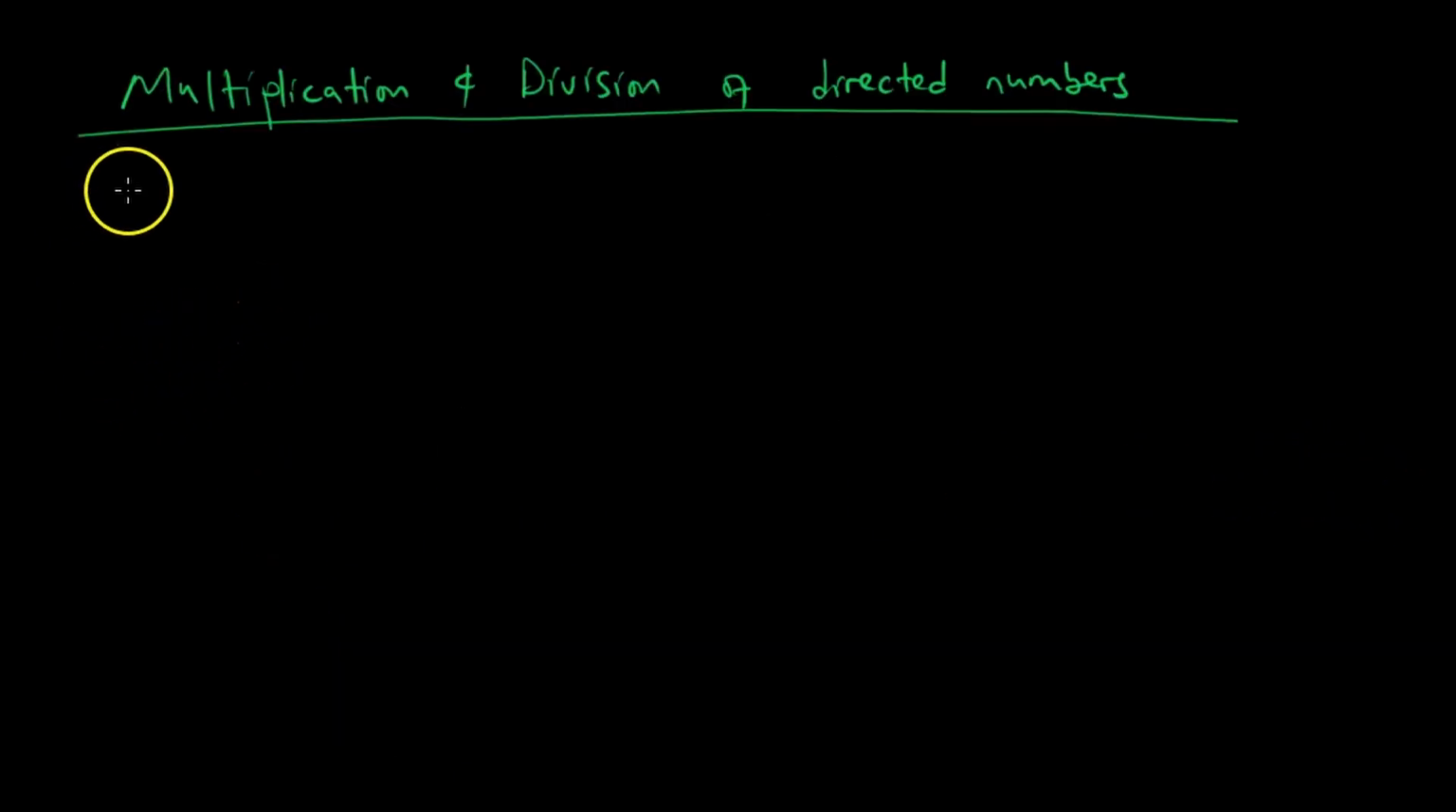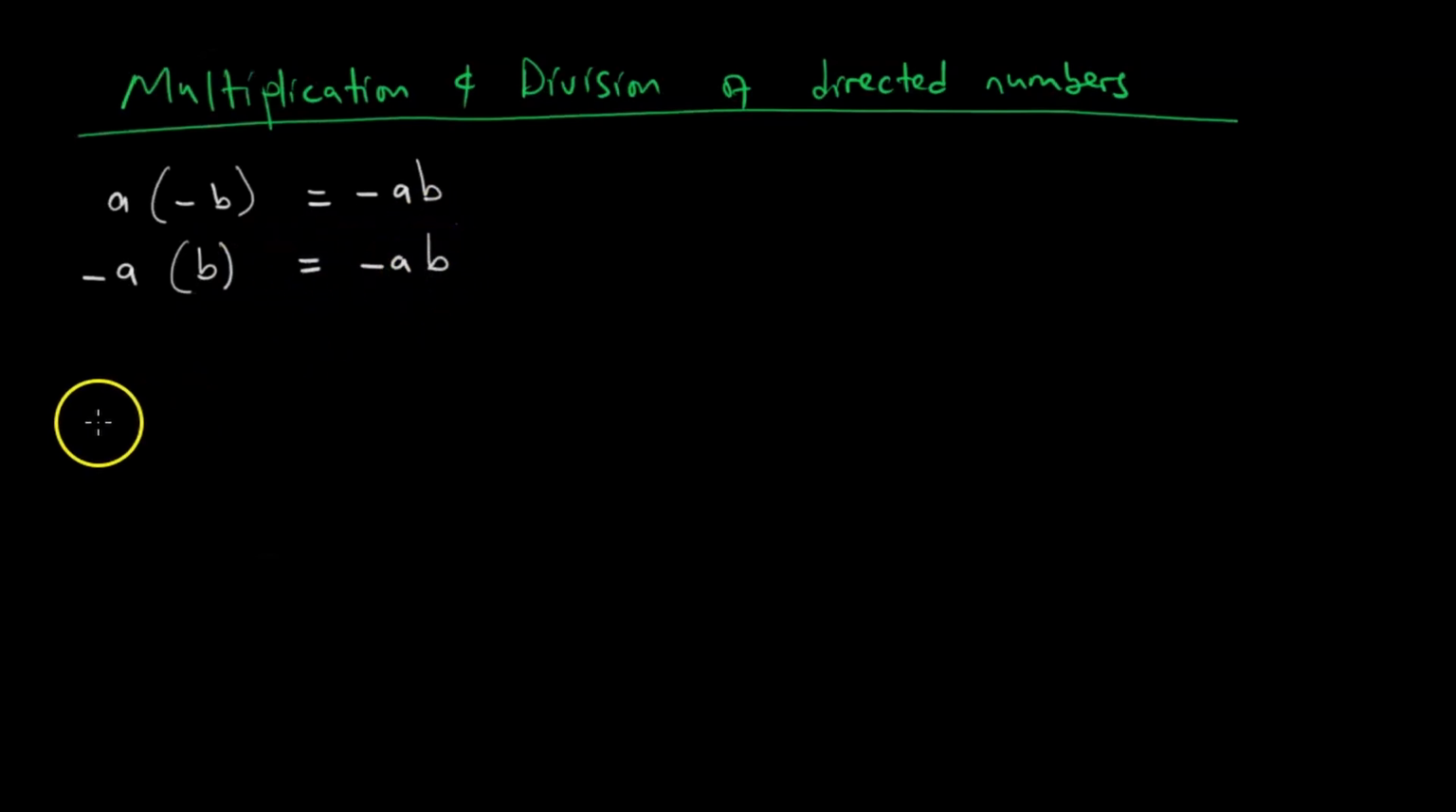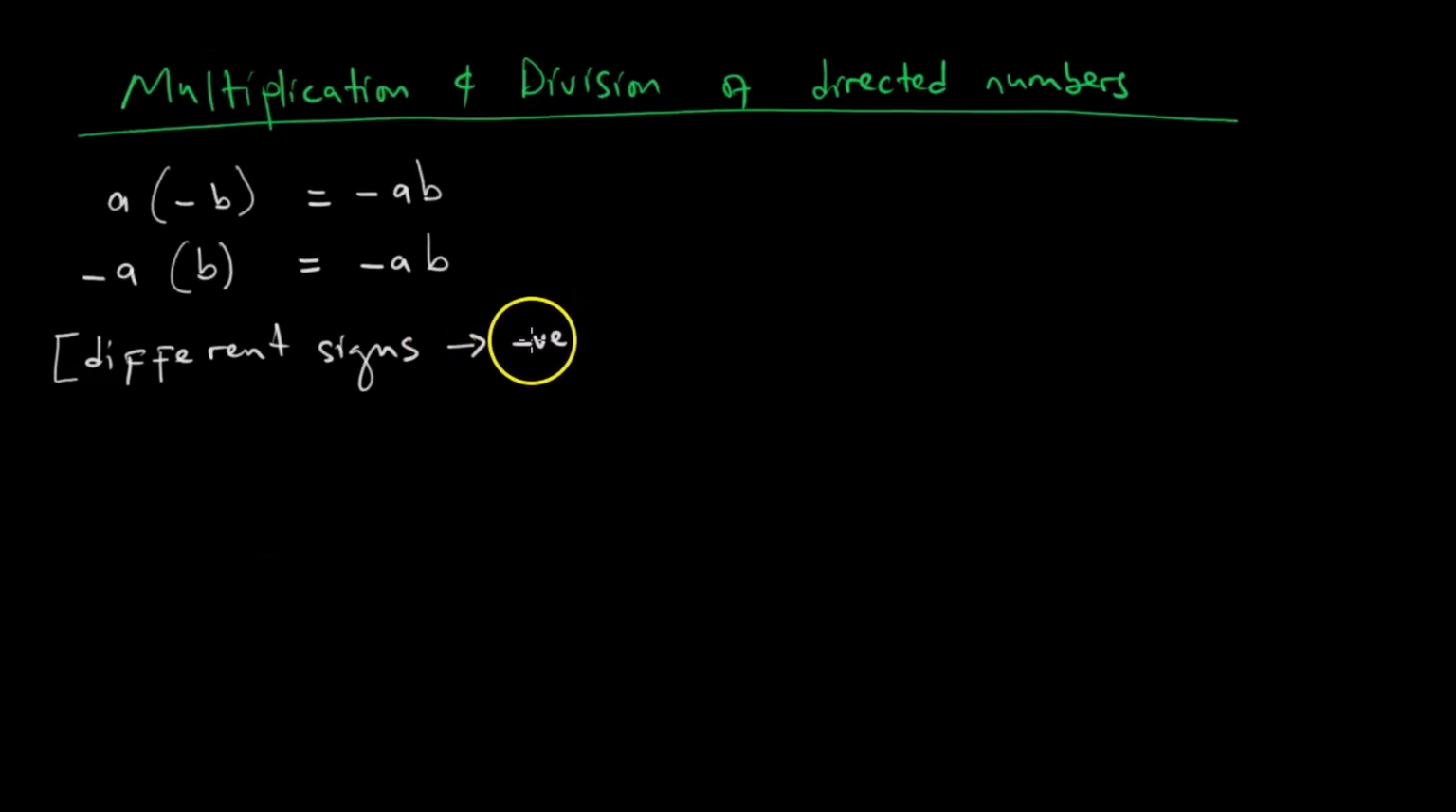What we should know here is A multiplying minus B is equal to minus AB, and minus A multiplying B, it's still equal to minus AB. What it means is different signs multiplying. So if we have different signs multiplying, of course, this is multiplication, we are going to get a negative answer. So kana multiply a negative ne positive, kana a positive ne negative, we are always going to get a negative answer.